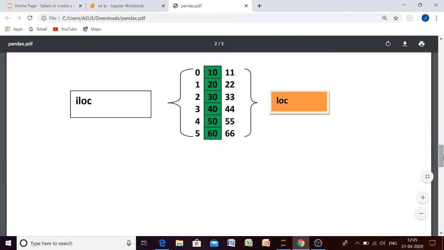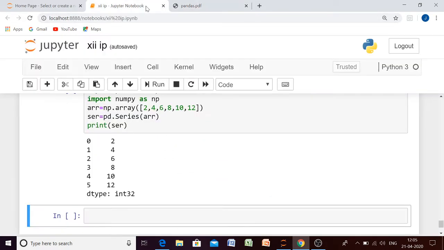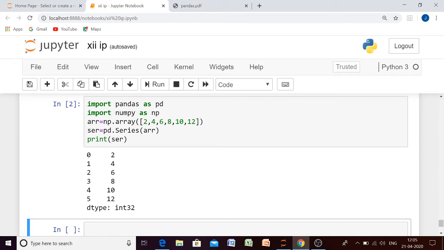Now let us explain these things using an example. Okay, now see beta, I have created one series using an array. Okay, but in this particular example I have not used any attribute as the index attribute.